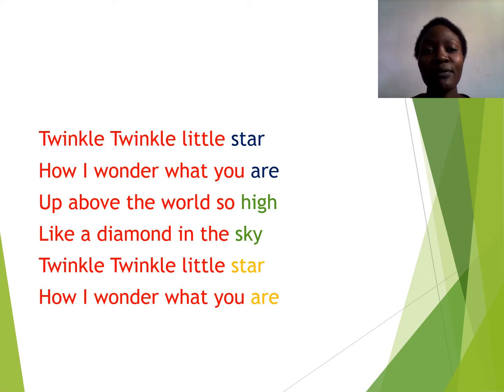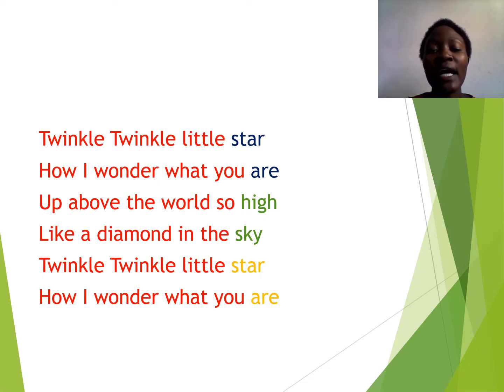So students, from listening to that video on Twinkle Twinkle Little Star, we can be able to identify the rhyme in the poem. And in that Twinkle Twinkle Little Star, how I wonder what you are, up above the world so high, like a diamond in the sky. Twinkle, twinkle, little star, how I wonder what you are.